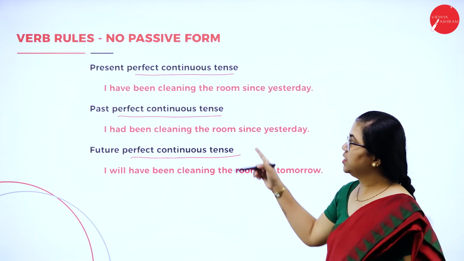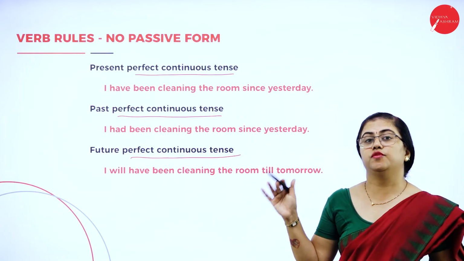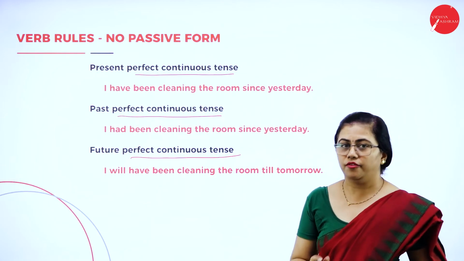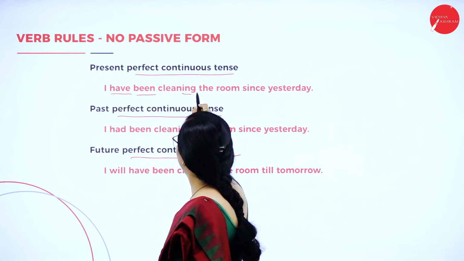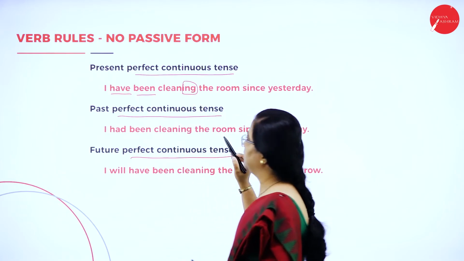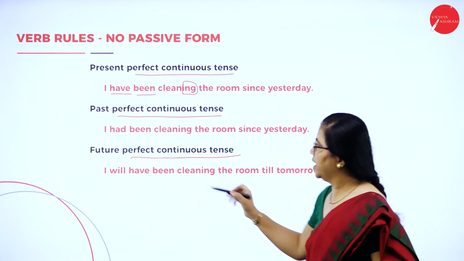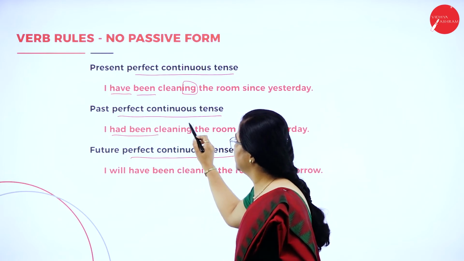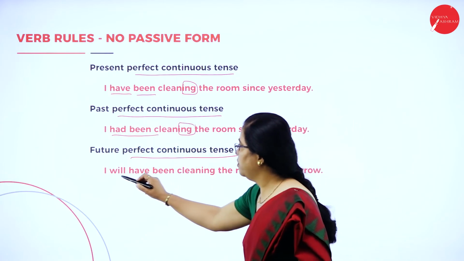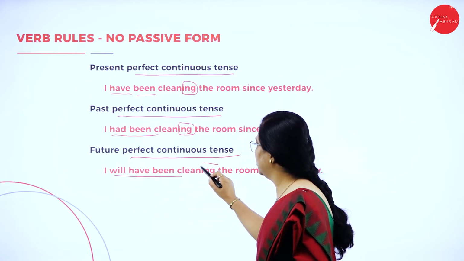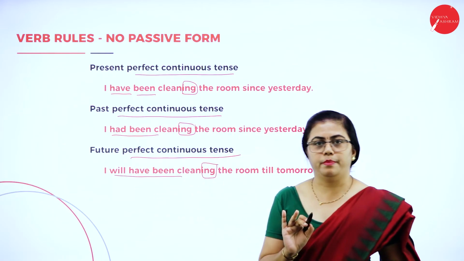I have just given you the structure of sentences which will not have passive voice. If the sentence structure is have plus been plus verb in ing form, then there is no passive voice. Suppose it is had plus been plus verb in ing form, then there is no passive form. Will have been and verb in ing form, there is no passive form.